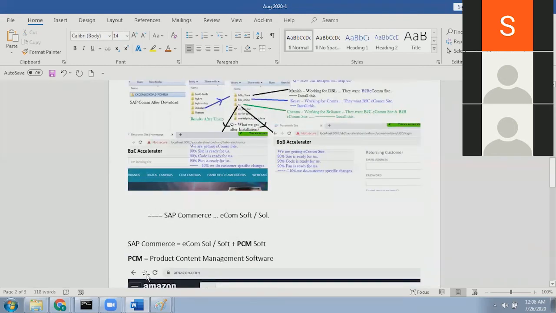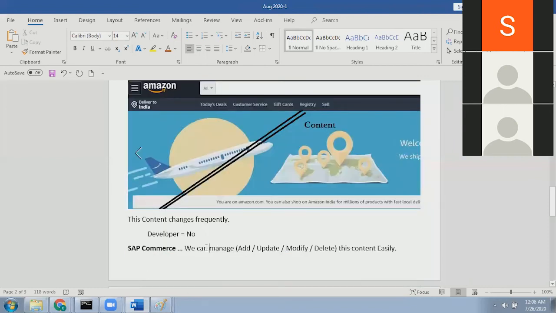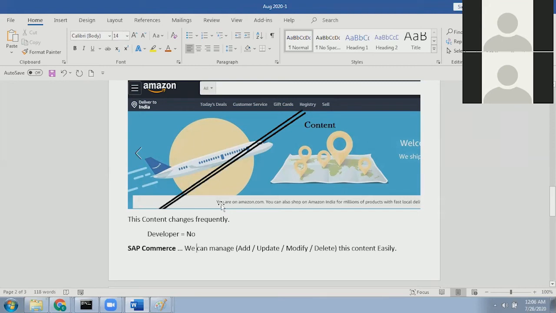So when I say using SAP Commerce, 'we' means the business, not the developers. Developers don't do the changes. Business means there can be a content owner or a business owner for the whole content. They can add, update, and delete the content easily. So using SAP Commerce, we can manage the content easily.